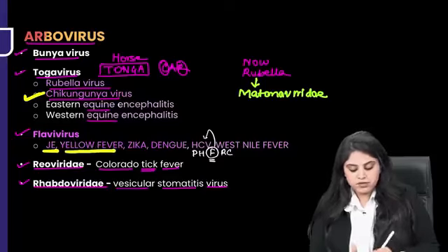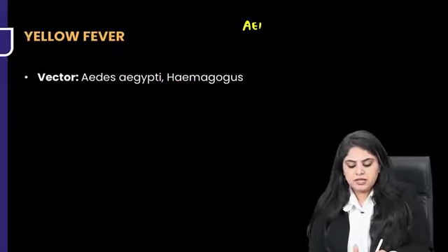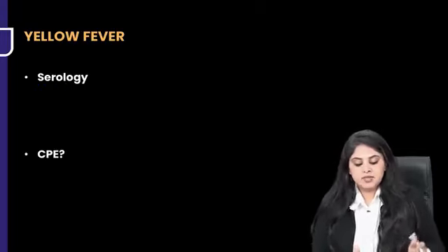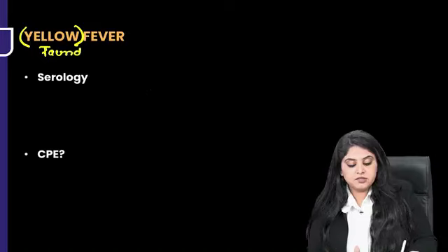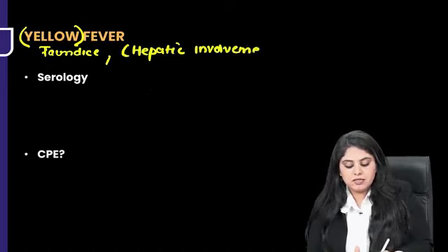Next, what we come down to is yellow fever. So what is it about yellow fever? If I ask you what is the vector, you will say, ma'am, you had a mnemonic where you said Aedes, and we had picked up yellow fever also. So Aedes aegypti is the vector. What is so yellow about it? Yellow means it is causing jaundice, and if it is causing jaundice, this means there is hepatic involvement. Only then can something cause jaundice, right? So hepatic involvement will occur.